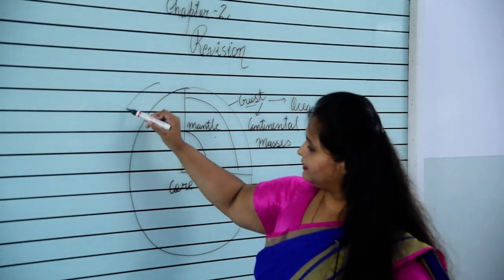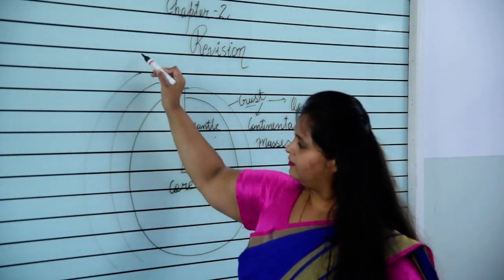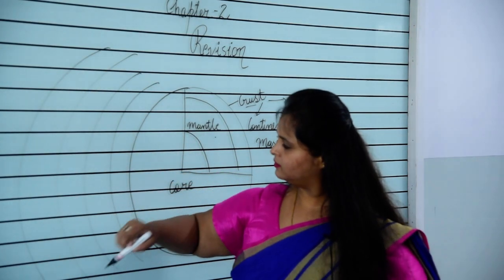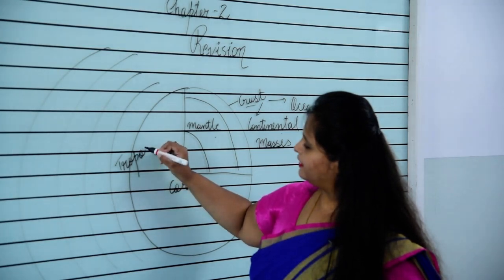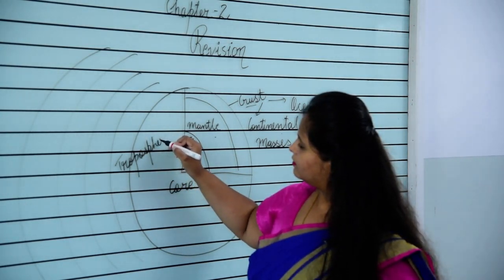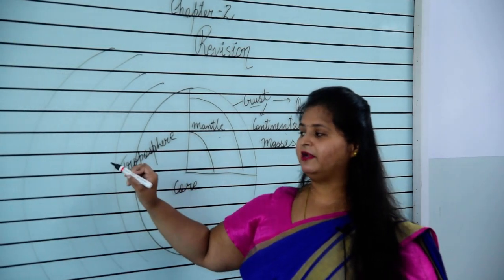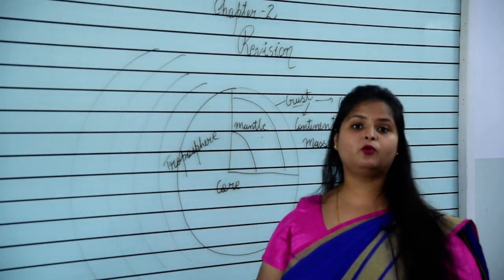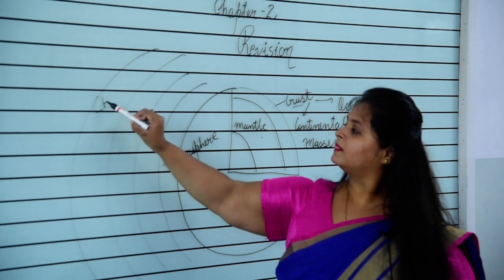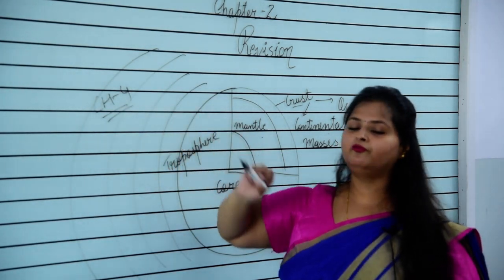Now if we talk about the external layers of the earth, there are 5 layers. First one is troposphere. Then stratosphere, mesosphere, thermosphere. About these external layers we are going to read in chapter 4.